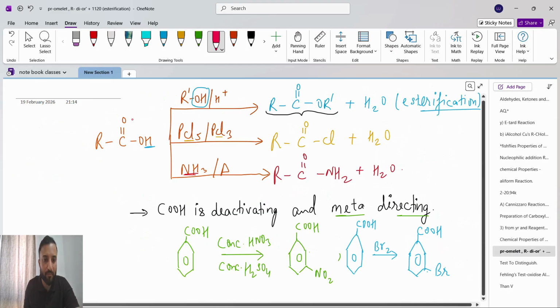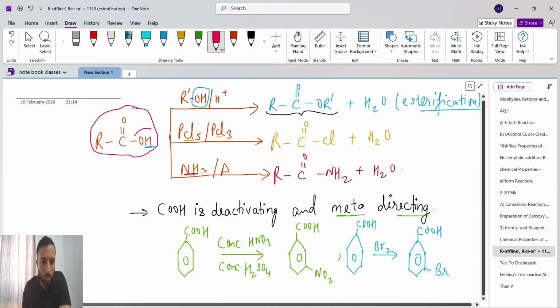Understand. Now see, the carboxylic acid group COOH. You have to remember what it is reacting with. The carboxylic acid group reacts with R'OH with H plus. What will happen?